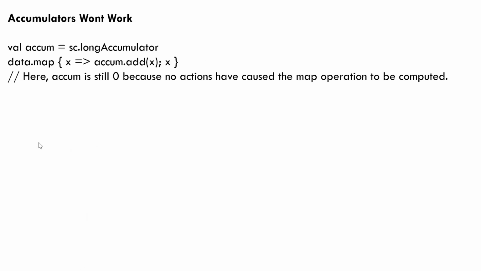Like I have already told you, if you perform any updates on an accumulator inside transformations, in this case I'm adding the value to an accumulator in the map function. Now, map is a transformation, and I'm not calling any action. So the value will not be added to the accumulator, and by default the accumulator value is 0. So 0 will get printed.